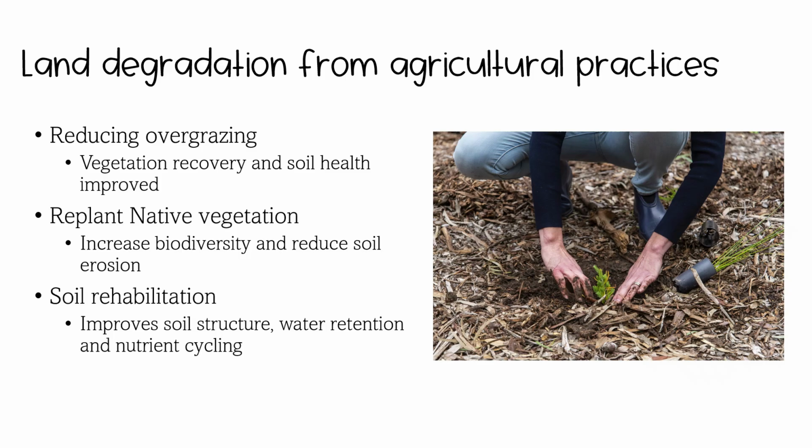Agricultural practices can damage ecosystems through overgrazing, land clearing, excessive fertiliser use, and irrigation causing salinity. Restoration practices to improve land degradation include a reduction in overgrazing by rotating grazing and reducing stock rates. This allows vegetation to recover and improve soil health. Replant native vegetation. Soil rehabilitation by adding organic matter, using cover crops and reducing tillage. This helps to improve soil structure, water retention, and nutrient cycling.